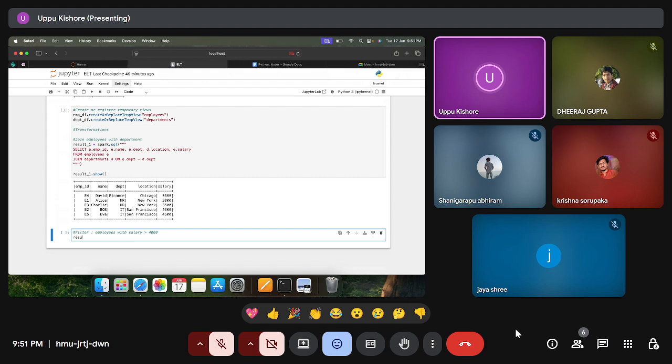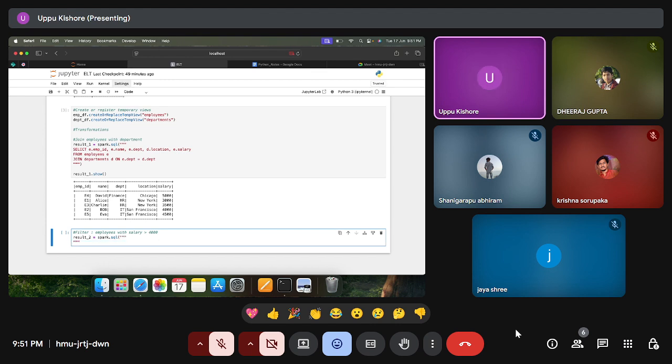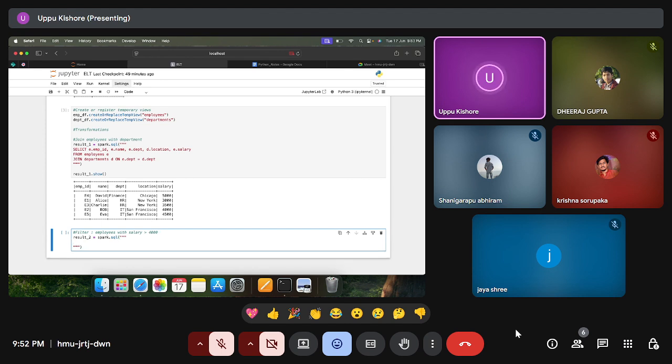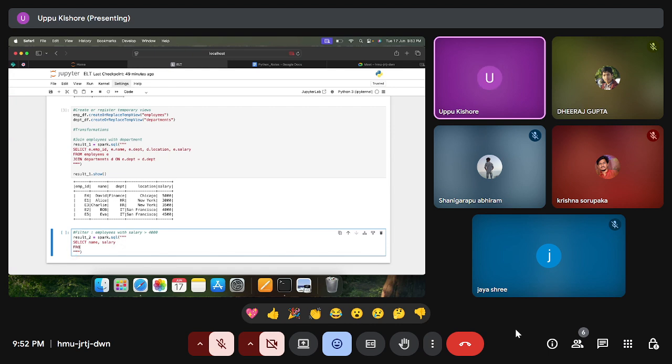How to perform this in SQL? Result equals to Spark dot SQL, parenthesis, quotes 1 2 3 close. This is mandatory. This is syntax. So here we have to perform the SQL query. Select name, comma salary, from employees.